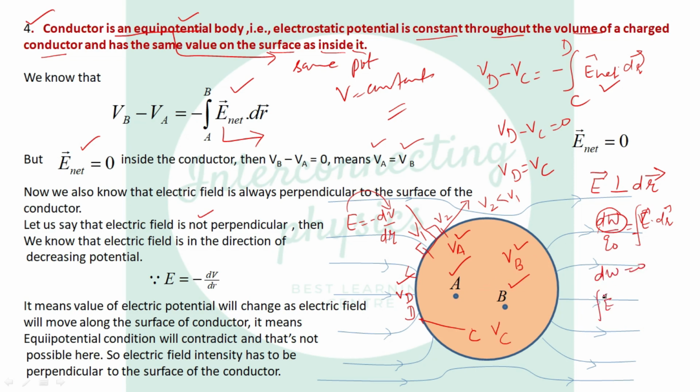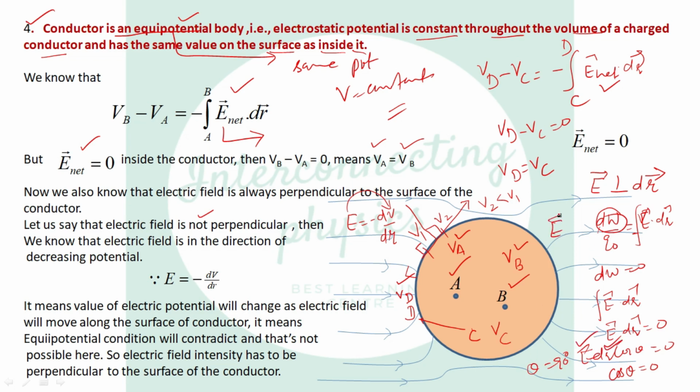Then E dot dr will be 0, so E dr cos theta will be 0. E cannot be 0, dr cannot be 0, so cos theta will be 0. So it means theta is 90 degrees, where theta is the angle between the electric field and the equipotential surface.